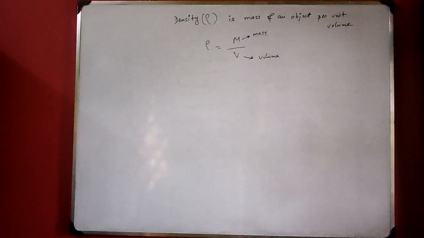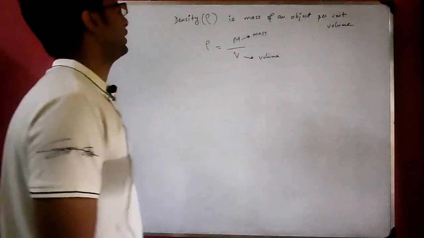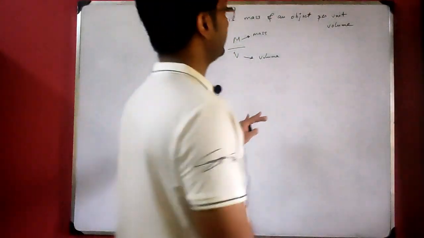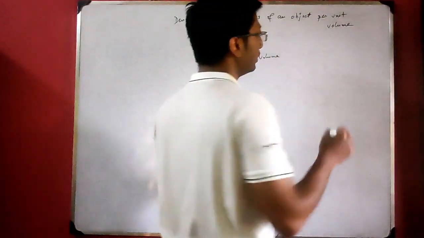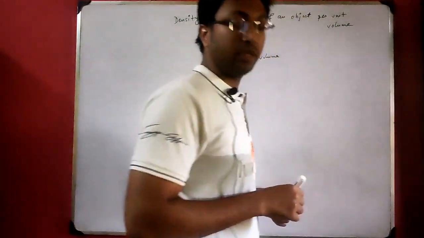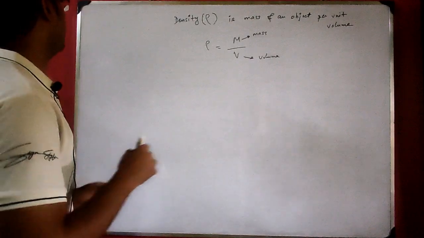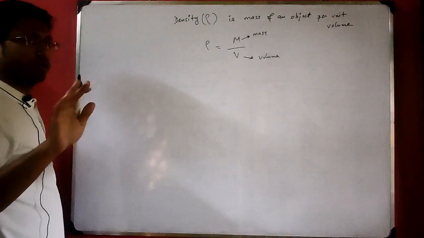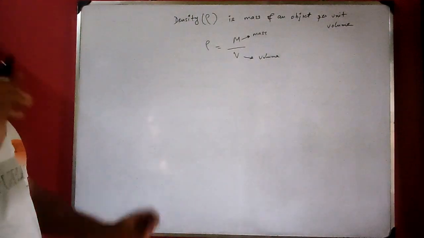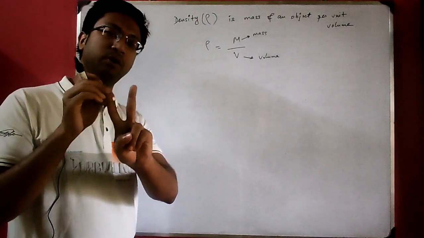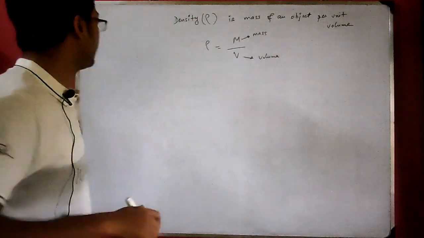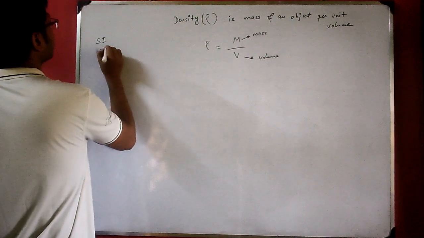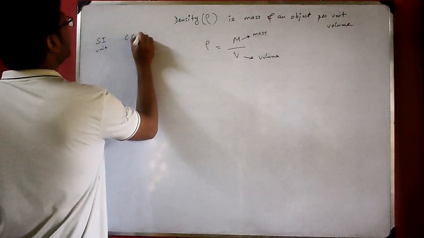Now, where is this mass coming from? Density means mass per unit volume. So first let us see what the units are. We know there are two systems of units which are common to us. There are many more, but in our academics we mainly need two: SI, the Standard International, and CGS. First is the SI unit and the other one is CGS.